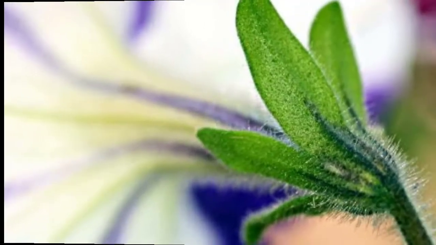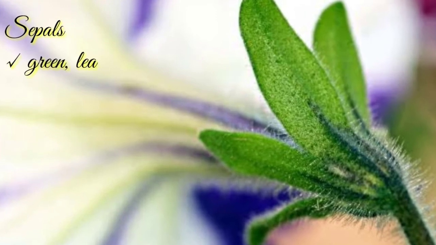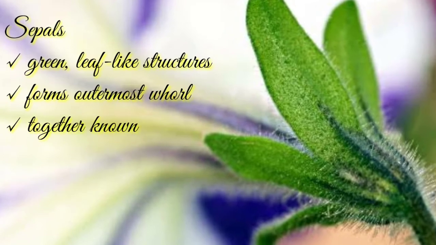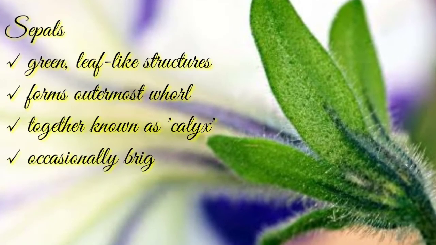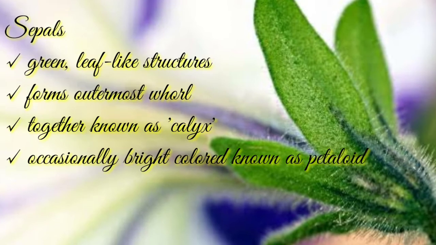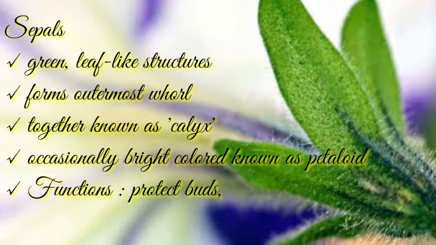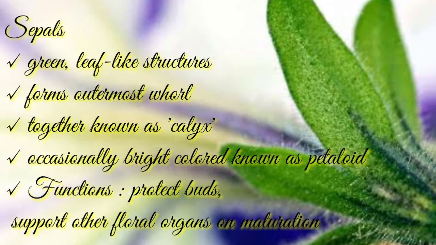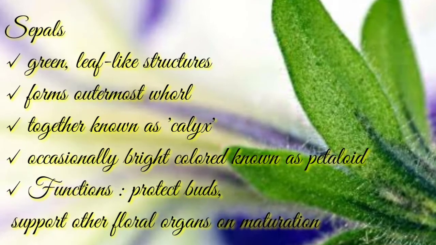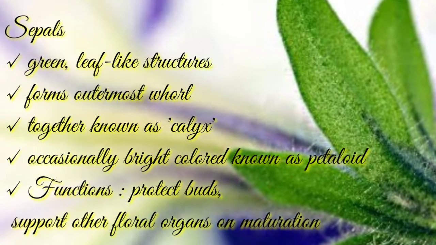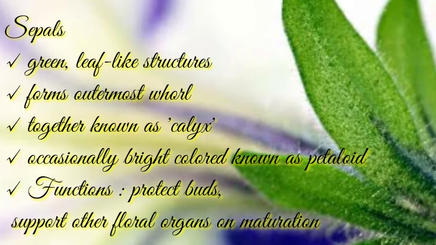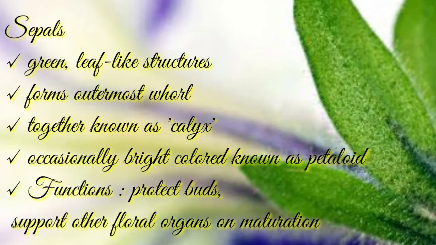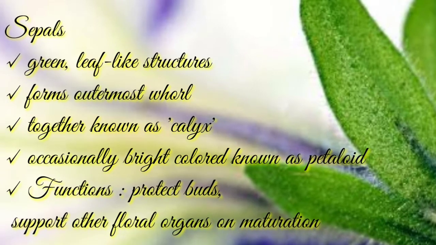The green colored leaf-like structures which form the outermost whorl of the flower are known as sepals. Together they are known as calyx. Occasionally these sepals are bright colored, and are then termed as petaloids. Sepals protect the flower in bud condition. In mature stage, they provide support to other floral organs.